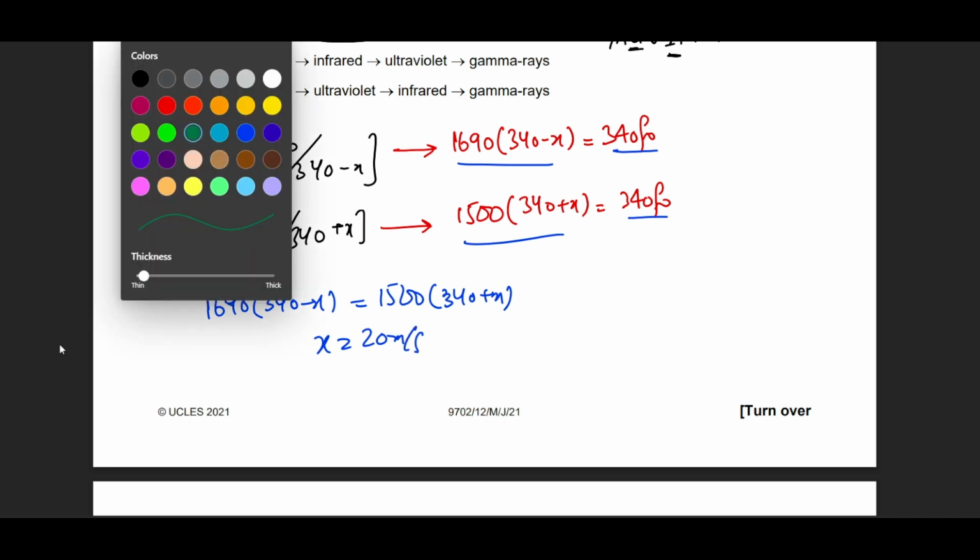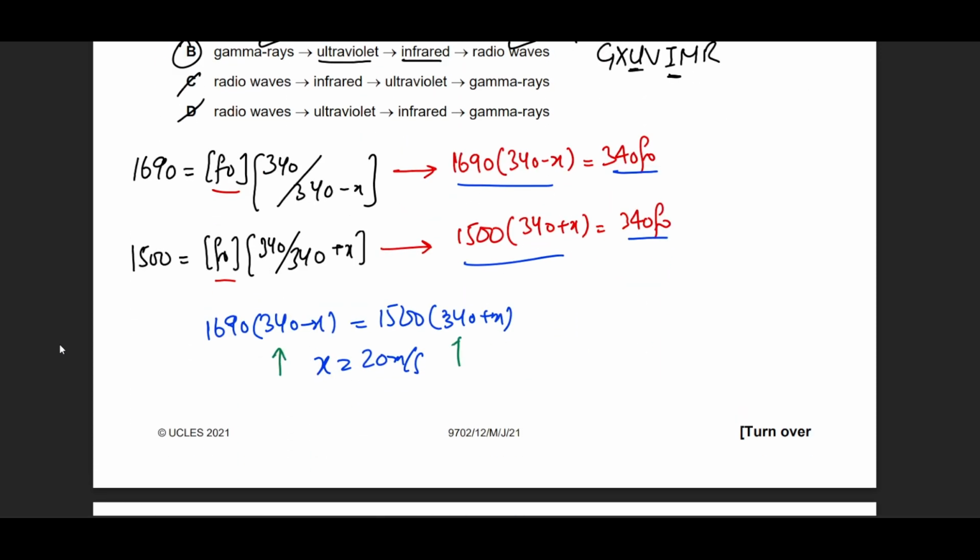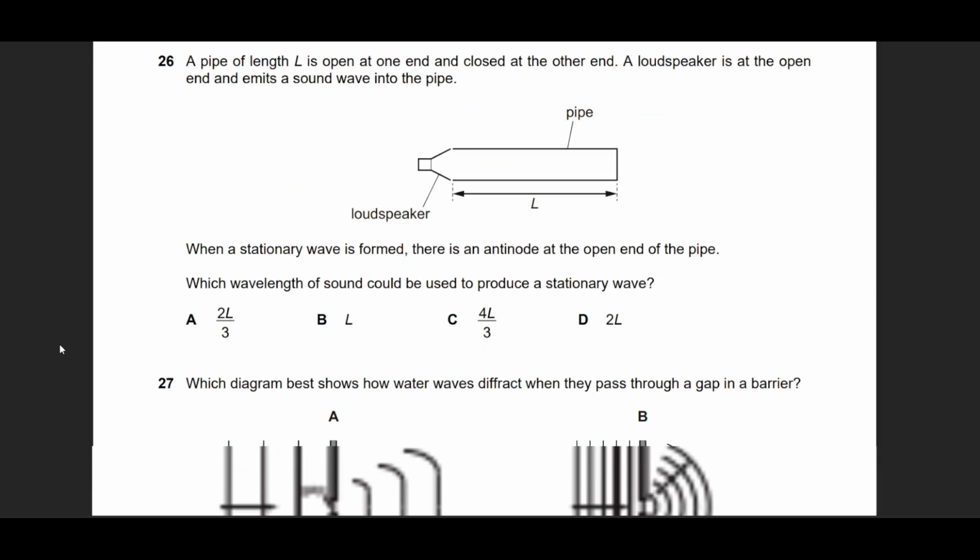What I would suggest to you is simply pick all the options and put them into this equation and see which one gives you left-hand side equal to right-hand side. This will save you time. Otherwise, it's your choice. You want to do the algebra, it's your choice.